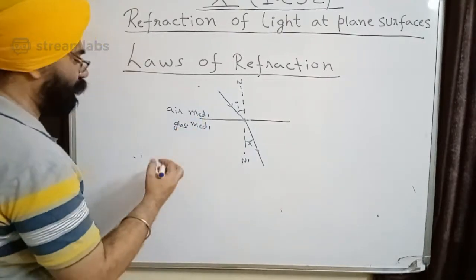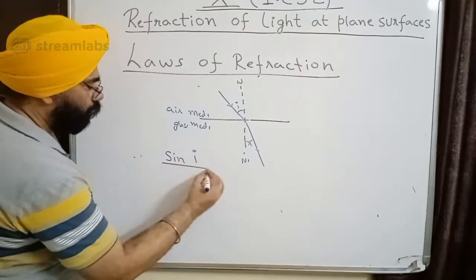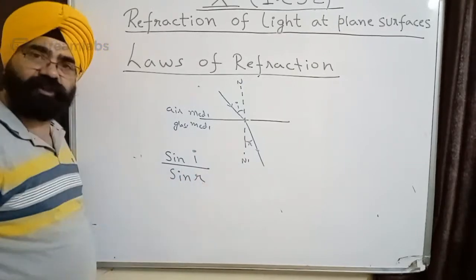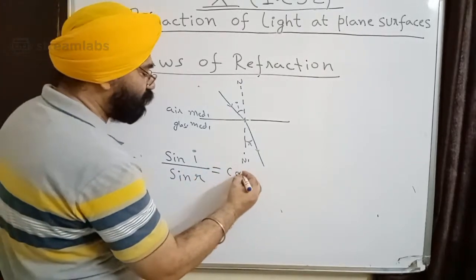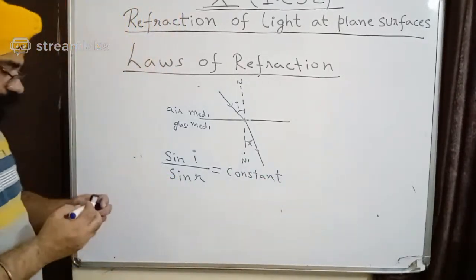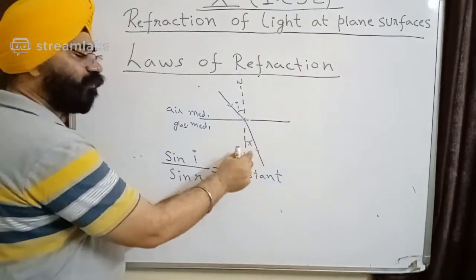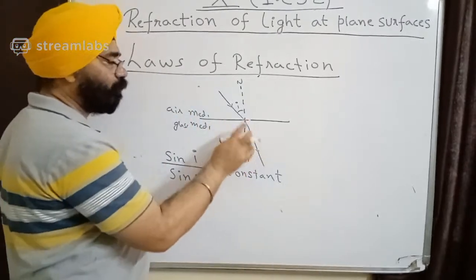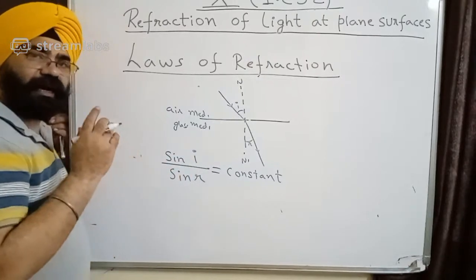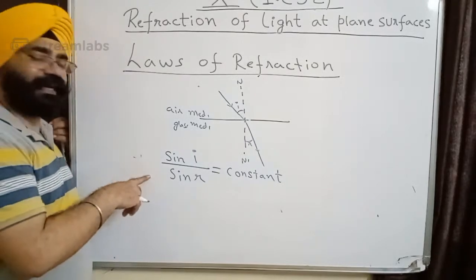Okay, what does Snell say? He says that the ratio of sine of angle i to sine of angle of refraction is always a constant. Which means if I keep on changing the angle of incidence, accordingly the angle of refraction also will keep on changing, but the ratio of sine of angle i to sine of angle r will always be a constant. This is Snell's law.